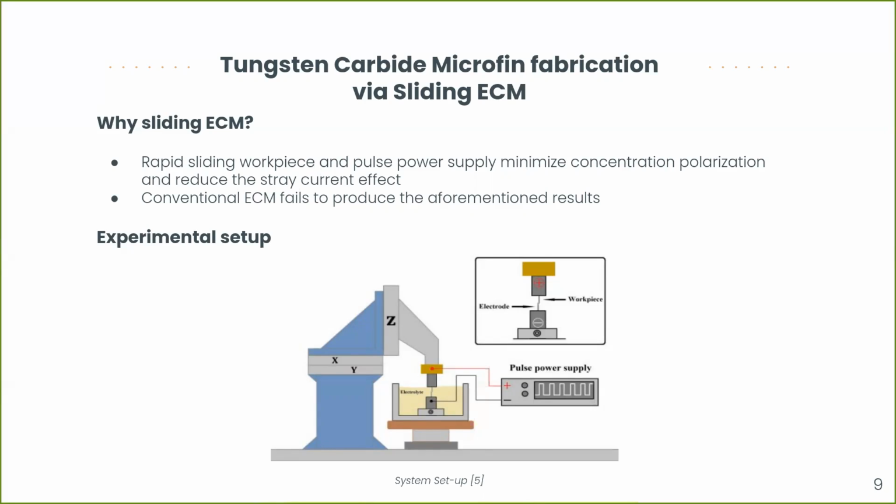In sliding electrochemical machining, the workpiece is slid through the electrode to maintain the flow of the electrolyte through the machining gap and to sustain the integrity of the film shape. Rapid sliding of the workpiece and pulse power supply minimize the concentration polarization and reduce the stray current effect, both of which could not be achieved by conventional ECM. As can be seen from the figure, the experimental setup includes a pulse power generator, a 3-axis moving platform with 1 micrometer resolution, and a machining tank.